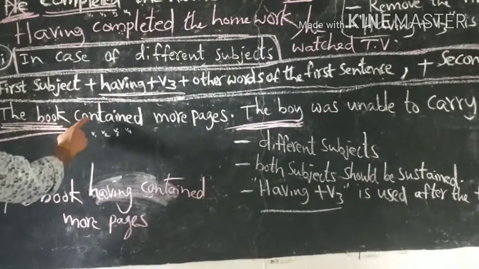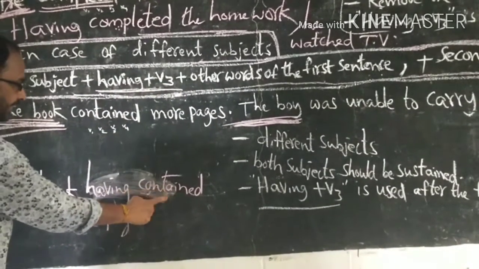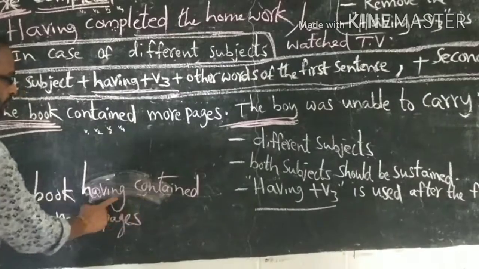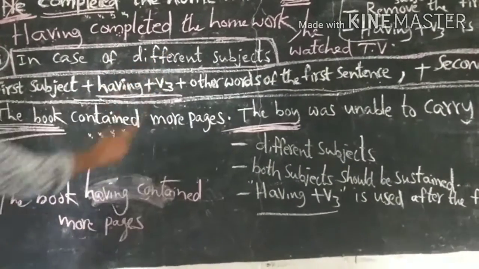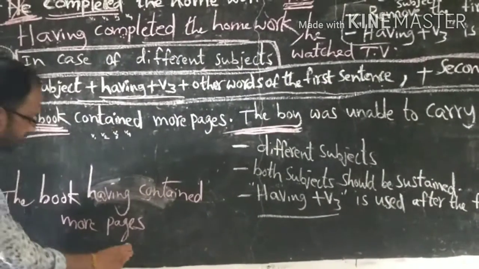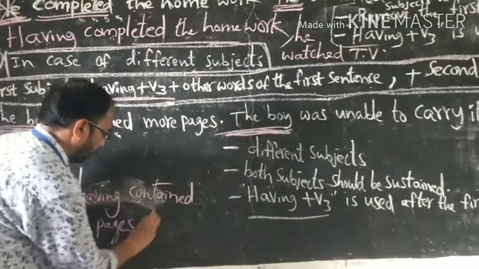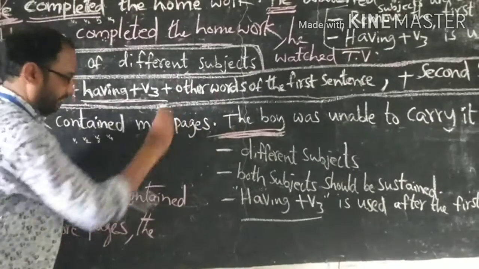The book having contained: having plus contained, verb 3. Having plus verb 3 is used after the first subject in case of different subjects. The book having contained more pages, comma, the boy, the second sentence should be used as it is.